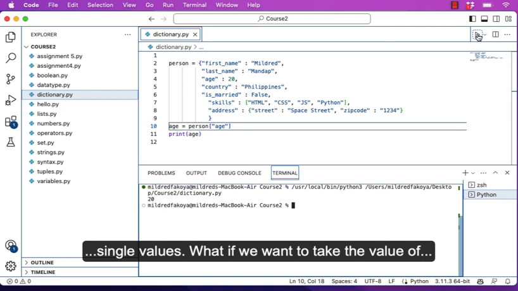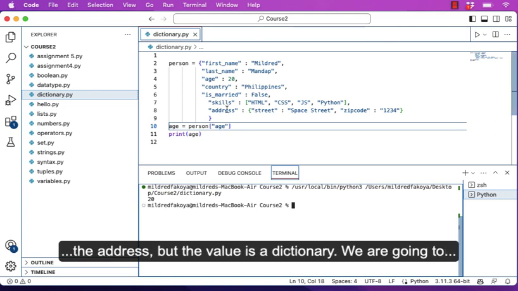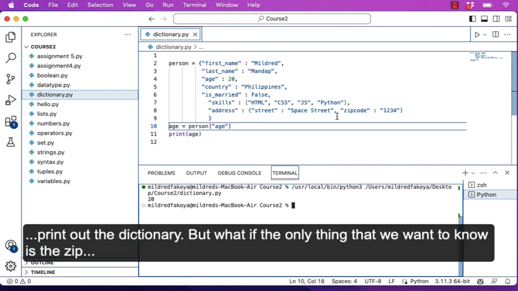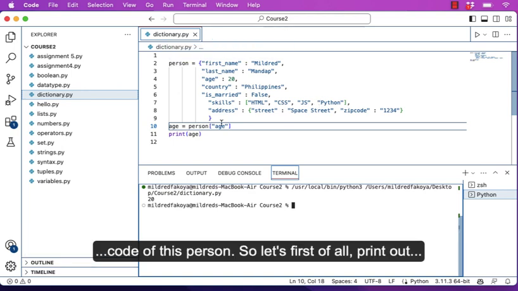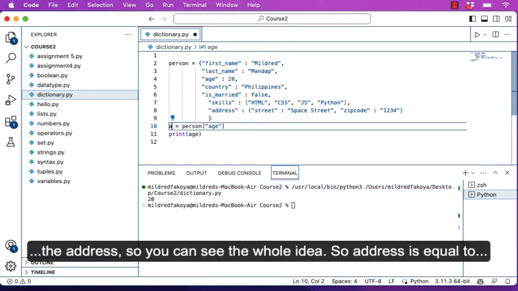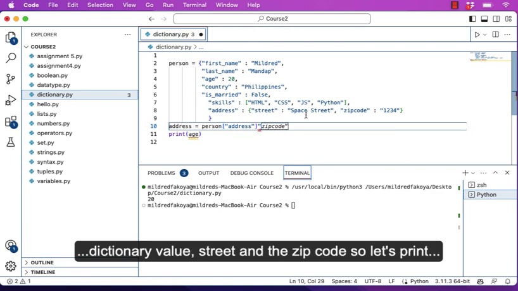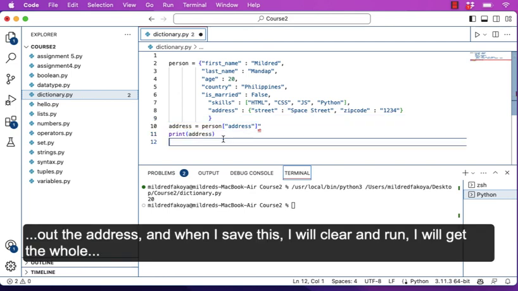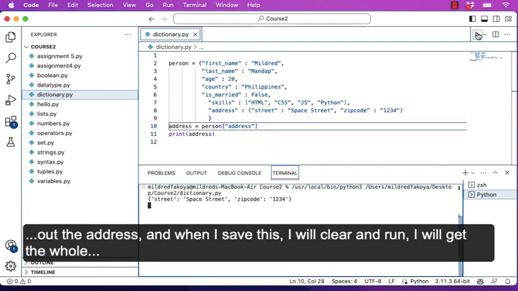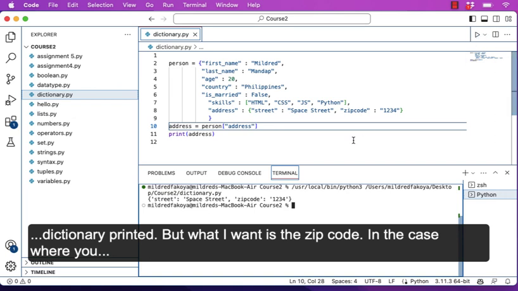What if we want to take the value of the address, but the value is a dictionary? We are going to print out the dictionary, but what if the only thing we want to know is the zip code of this person? So let's first of all print out the address so you can see the whole idea. So address is equal to person address. This is going to print out the whole dictionary, value, street, and the zip code. So let's print out the address, and then when I save this, I'll clear and run, I'll get the whole dictionary printed. But what I want is the zip code.